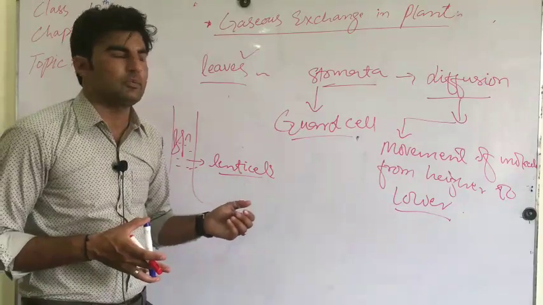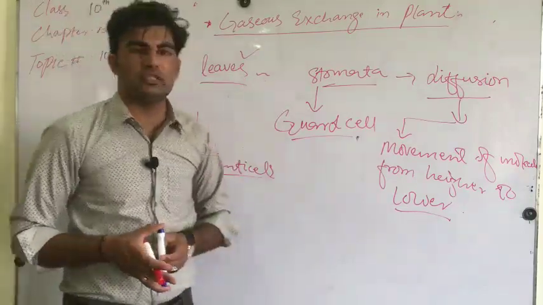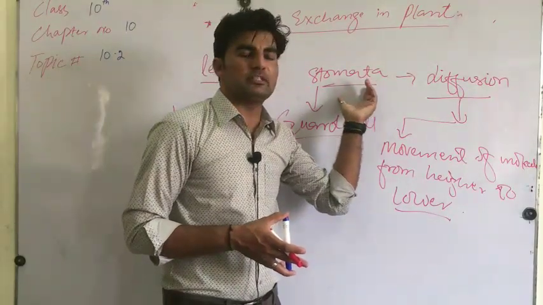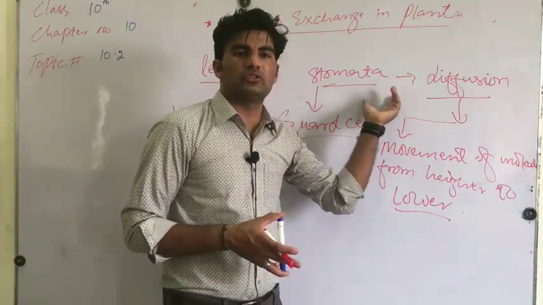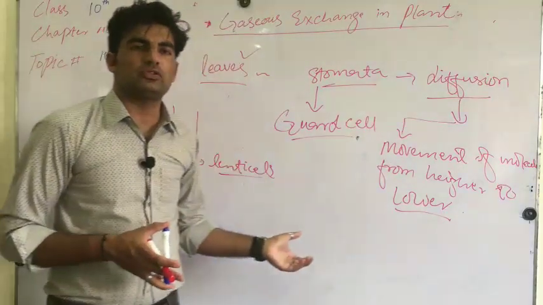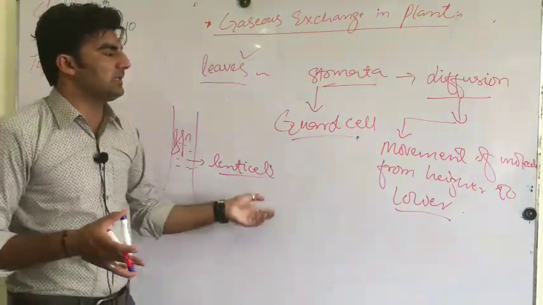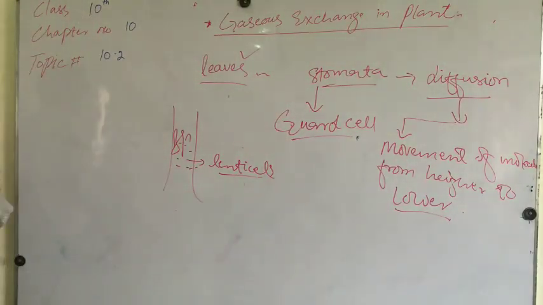The stem has a small contribution. The large amount of gaseous exchange is carried out by the leaves through the stomata. The root also has a function in gaseous exchange and respiratory purposes.